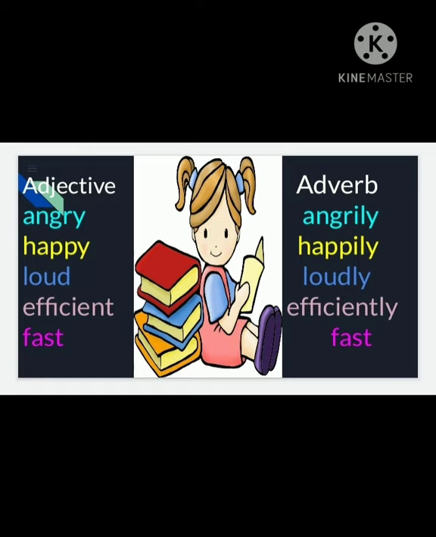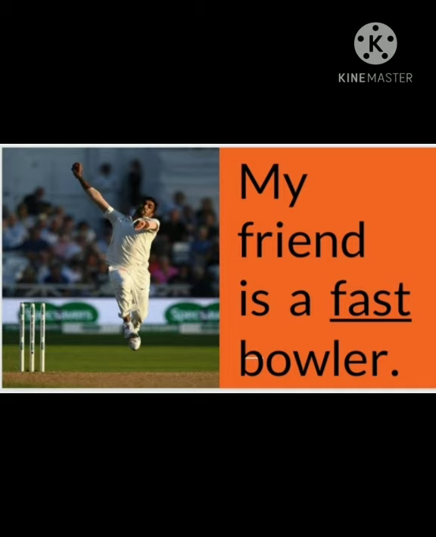Now, how to differentiate in that case? For example, fast is the adjective and adverb both. But how to recognize whether it is used in a sentence as an adjective or adverb? Children, to recognize that, the criteria is the same. If the word fast describes a noun, that is an adjective, but if fast describes a verb, then fast is the adverb. See the example.